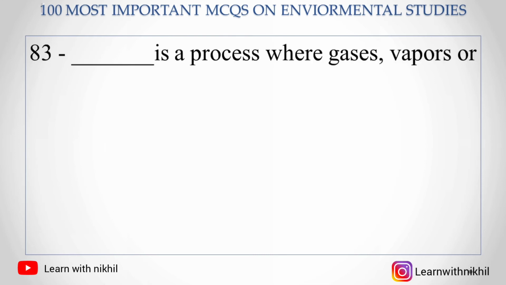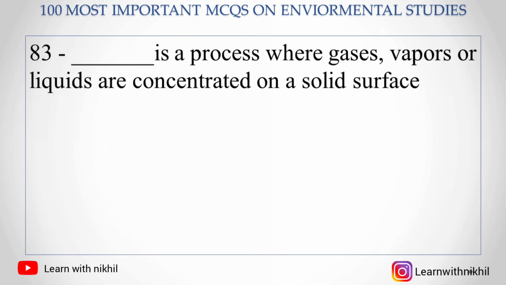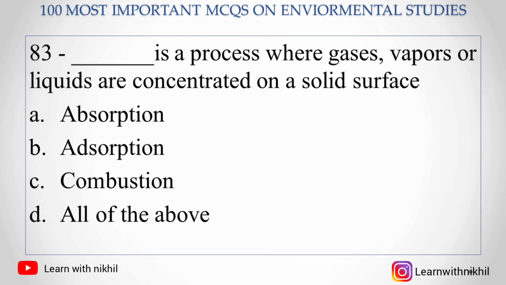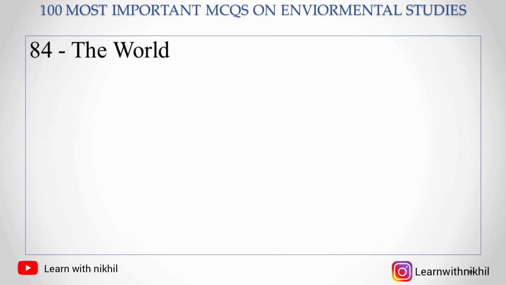Next, 83. Dash is a process where gaseous vapors or liquids are concentrated on a solid surface. A. Absorption, B. Adsorption, C. Combustion, D. All of the above. Right answer is adsorption. Next, 84.